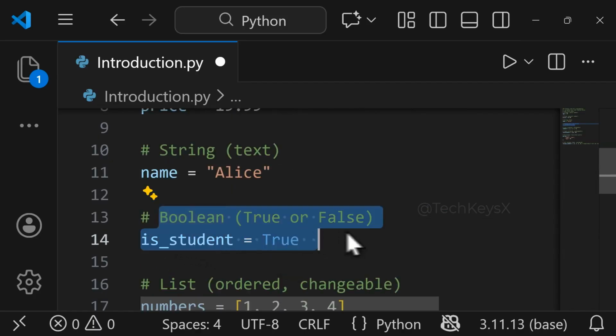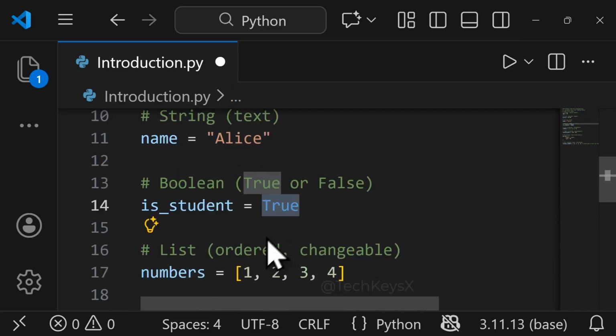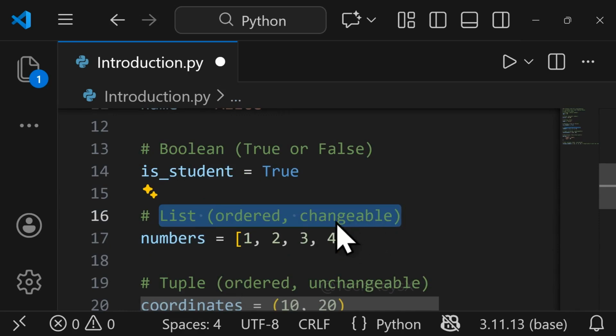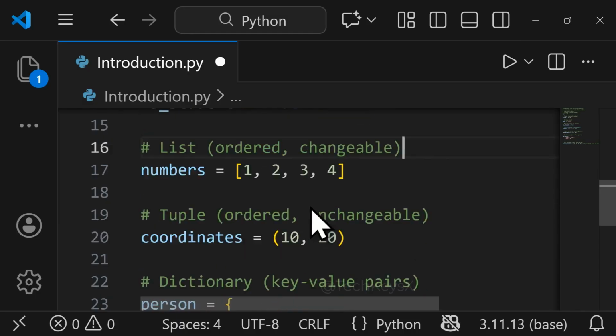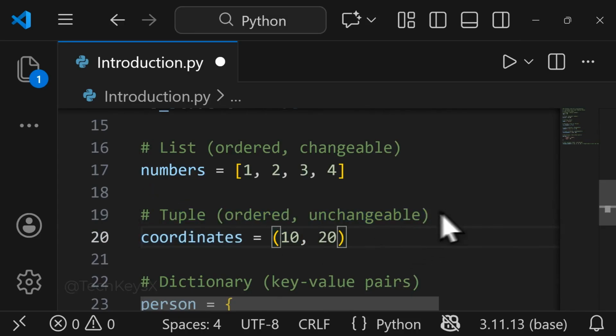And then we have Boolean data type. Boolean data type only contains two values, true or false. For example, this is a student of class A, which is true, or it can be false. And then we have list. List will have ordered and changeable items in it. It can be numbers, it can be anything, or maybe strings. And then we have tuple. Tuple is the same, it is ordered, but it cannot be changed.